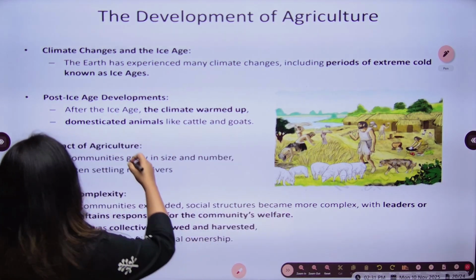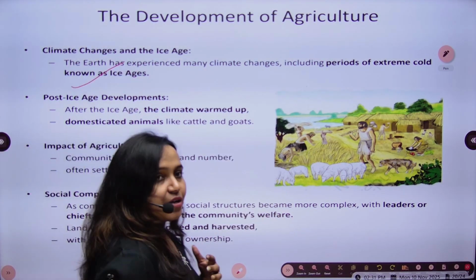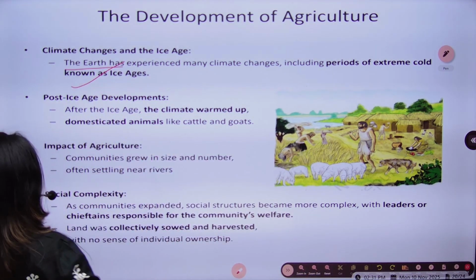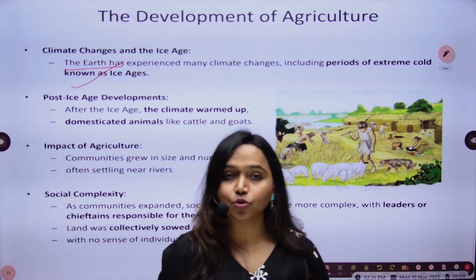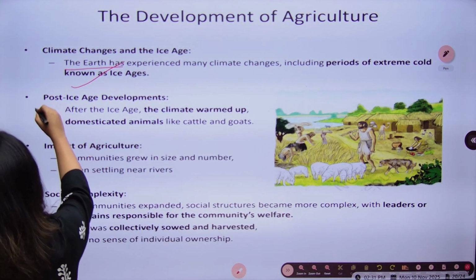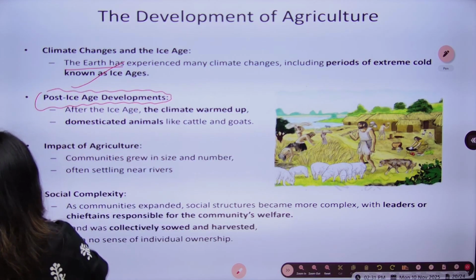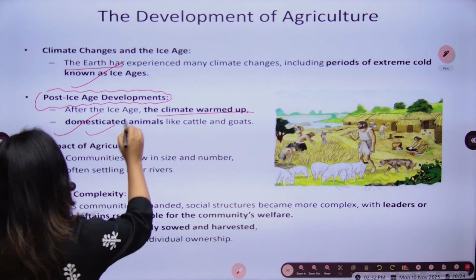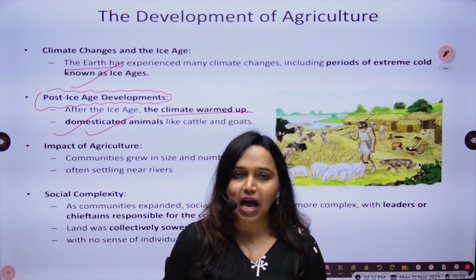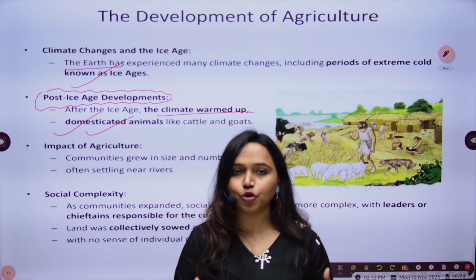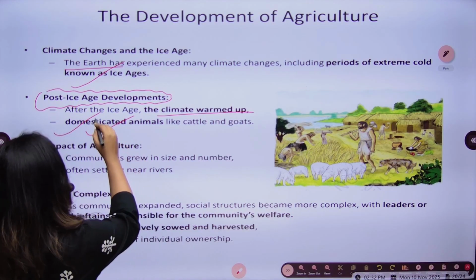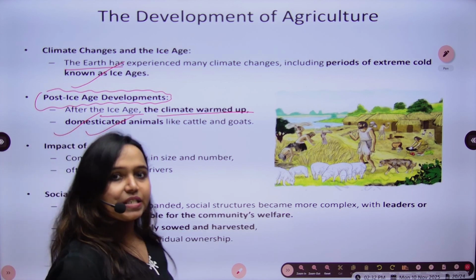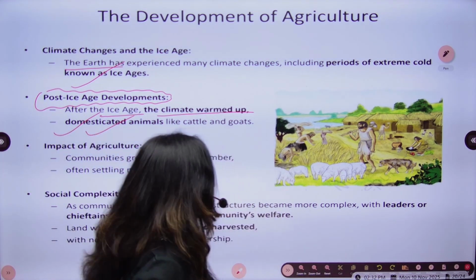The earth has experienced many climate changes and ice ages, including periods of cold and warm ages. After the ice ages ended, there were post-ice age developments, where the climate might have warmed up and animals were domesticated. Because during the ice age, it was not a conducive environment for humans to live in. But when the ice age ended, the climate warmed up, and animals could be domesticated and kept in different enclosures.